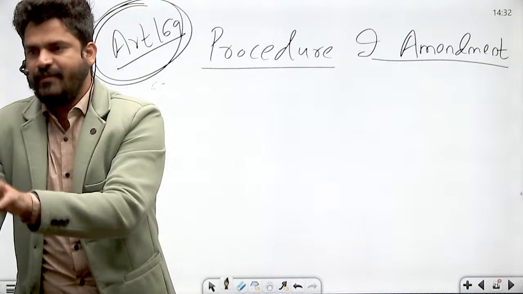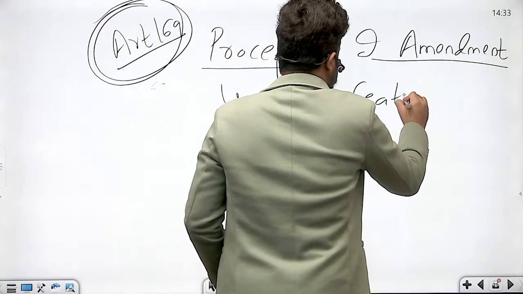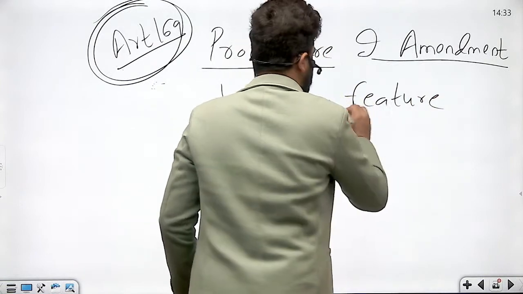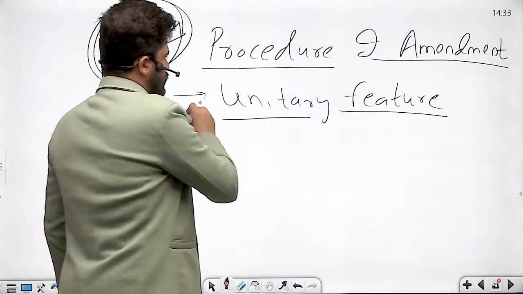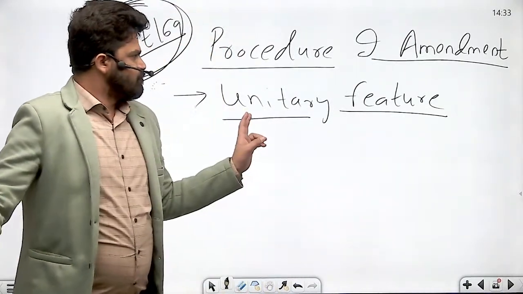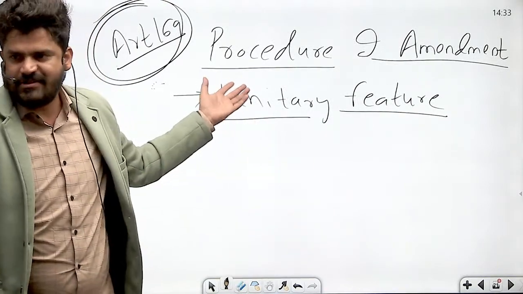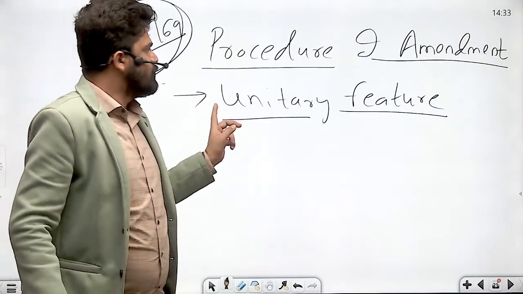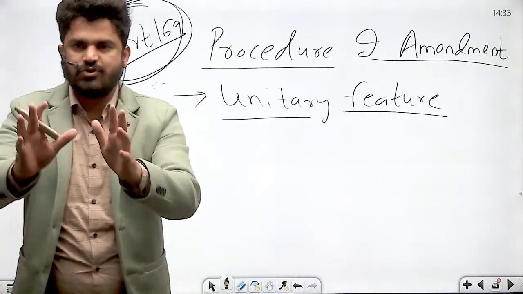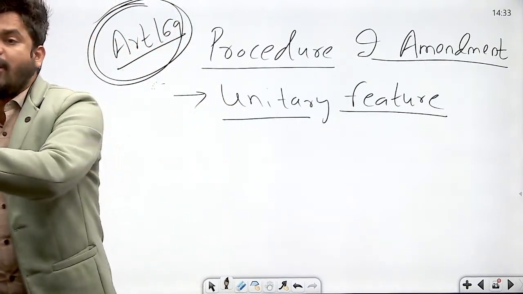Now you can say that this is one of the unitary features of the Indian constitution. Don't say wrong things if you don't know. Right? So only Parliament, only the central government has the power, because it's the central government which can come up with the bill. So this is one of the unitary features of the Indian Constitution, that a Constitutional Amendment Bill can be introduced only in the Parliament but not in the state legislature.